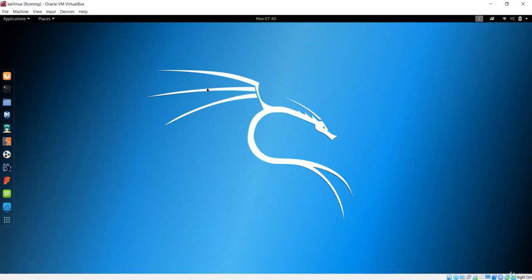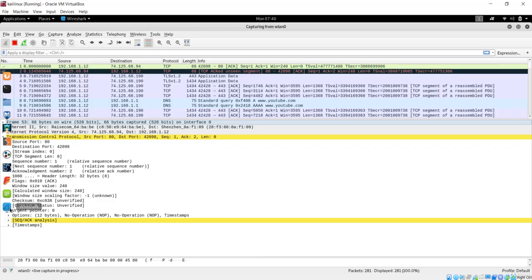Because if you remember, what man in the middle does is basically intercept the packets that are sent from the router to the client. Basically we will be an interceptor in the middle of the packets sent from the client to the router and from the router to the client. So we'll get those packet responses and requests, and we'll capture them with Wireshark. So Wireshark alone is not a hacking tool. Just remember that with the help of man in the middle and Wireshark, it is a very powerful tool for hacking purposes. And we'll see the action in a minute.